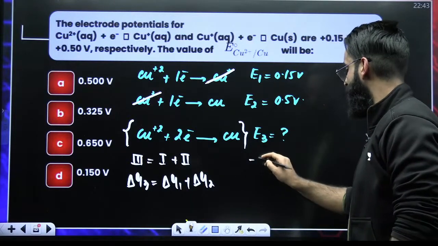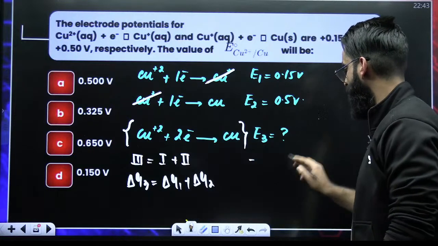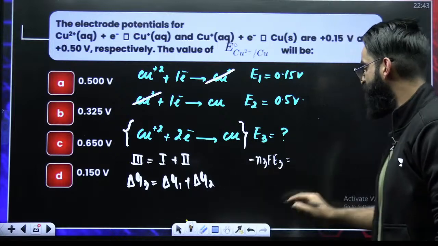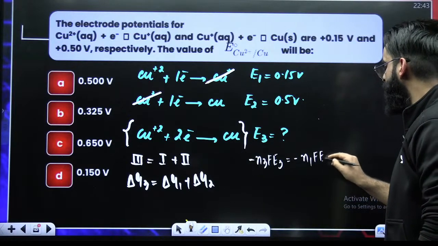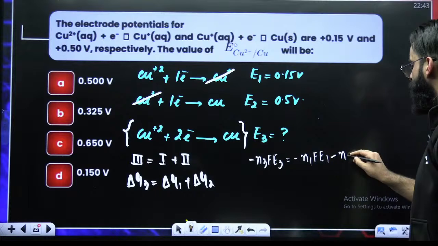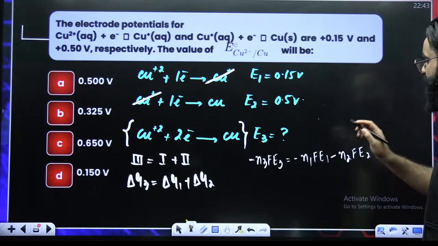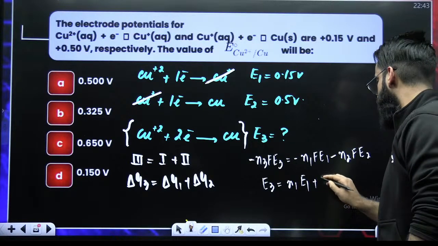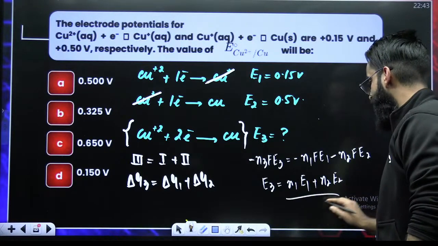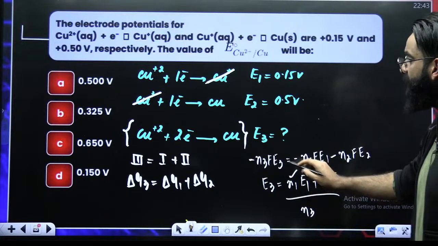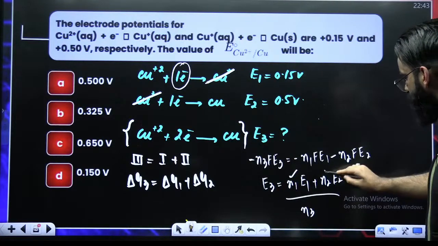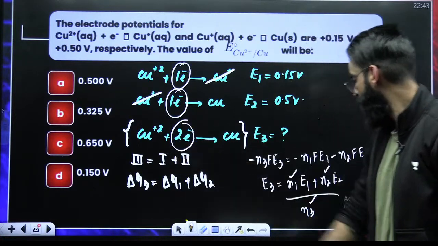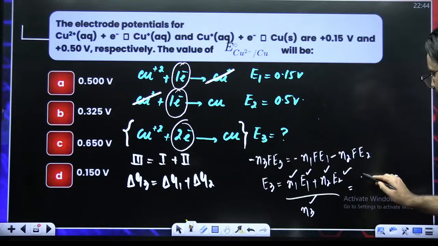Delta G3 is nothing but minus N3FE3, which is equal to delta G1, minus N1FE1, plus delta G2, minus N2FE2. So first of all, F cancels out. So I would say E3 is equal to N1E1 plus N2E2 divided by N3. N1 is given to us, that's 1. N2 is given to us, that's 1. N3 is also given to us, that's 2. E1 we know, E2 we know, put the values and get the answer.